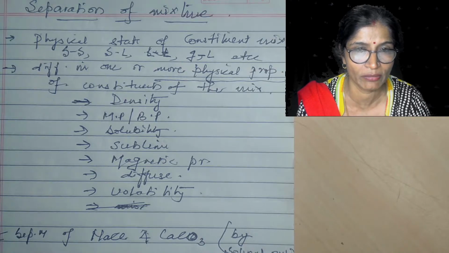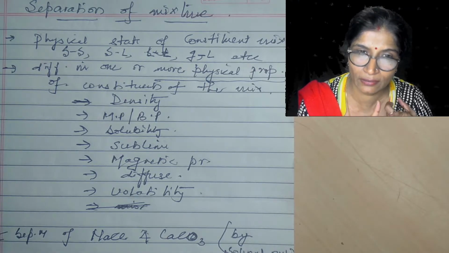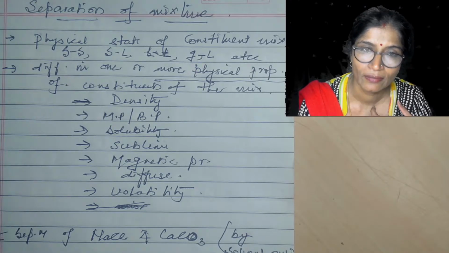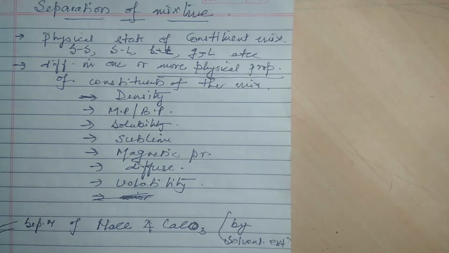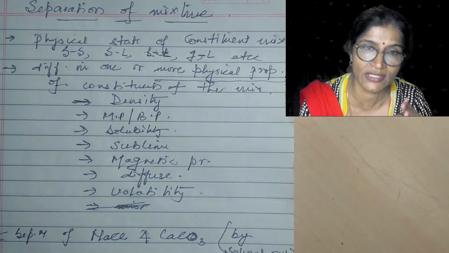Sedimentation and decantation method. So here which property am I utilizing? The insolubility of the sand, meaning the solid particle is insoluble in the water, and second we are utilizing here that sand is heavier than water, so it will settle down. So these two properties, density as well as insolubility, we are utilizing in the separation of sand from water.